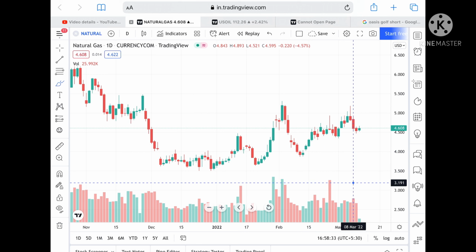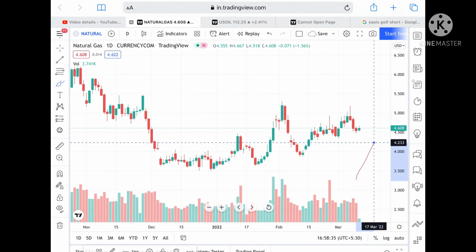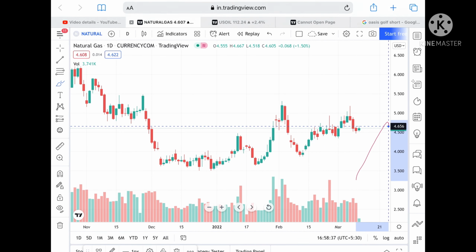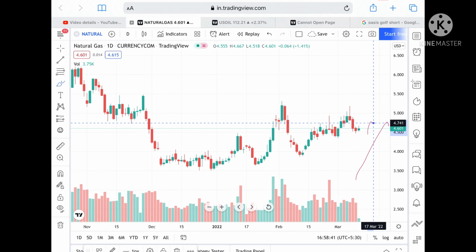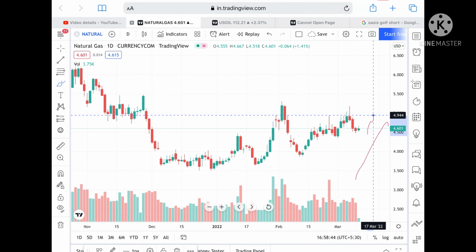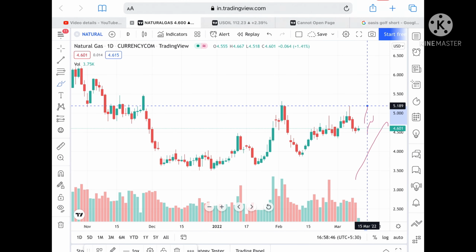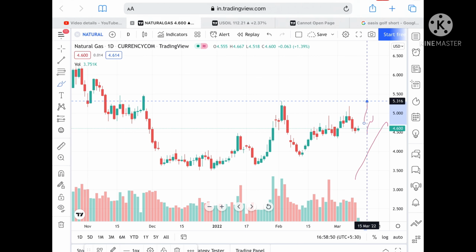Now if we look at it, I'll explain again. If the price sustains above this level 4.666, then we can see it can move towards a level of 4.741, and from there a level of 4.944. And from there it can move towards a level of 5.198, and from there towards a level of 5.316.